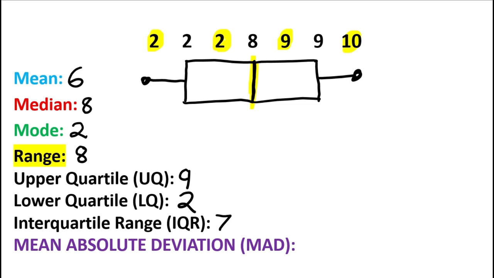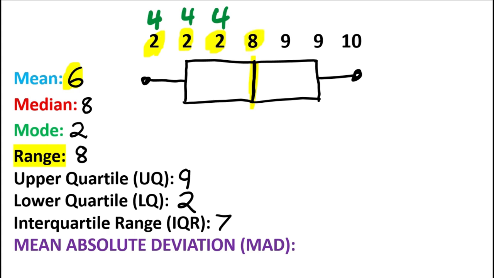To do that, all we have to do is first find out how distant each of these points are from the mean. So we're going to ask ourselves individually: 2 is how far from 6? Well, we know that 2 is 4 away from 6. So that's going to be our new data point. How far is the next 2 away from 6? Once again, it's 4. How far is the third 2 away from the mean, which is 6? It's 4, right?